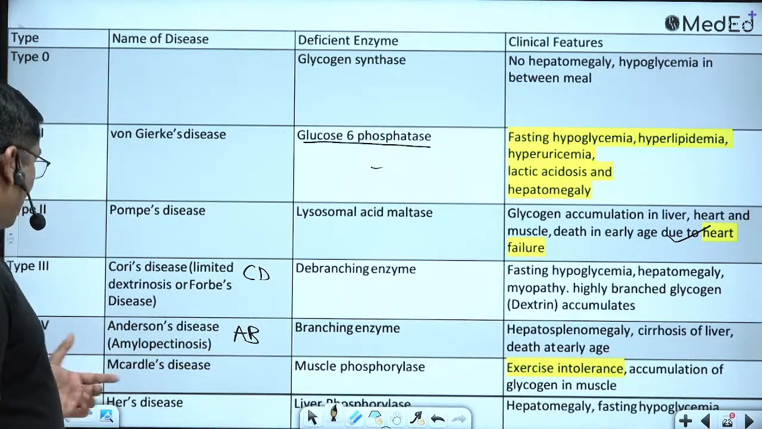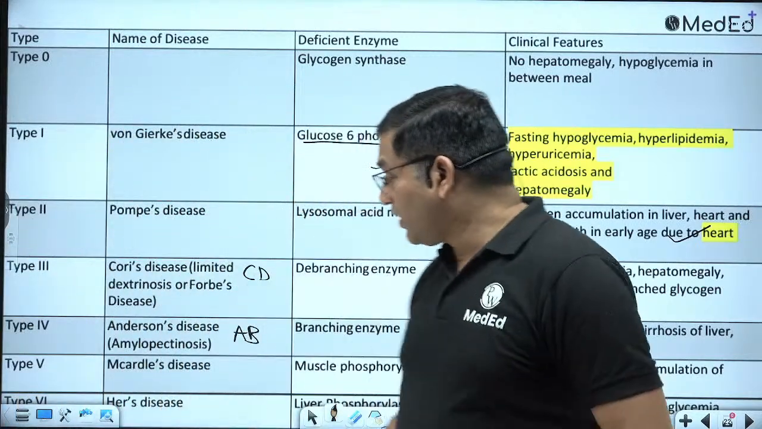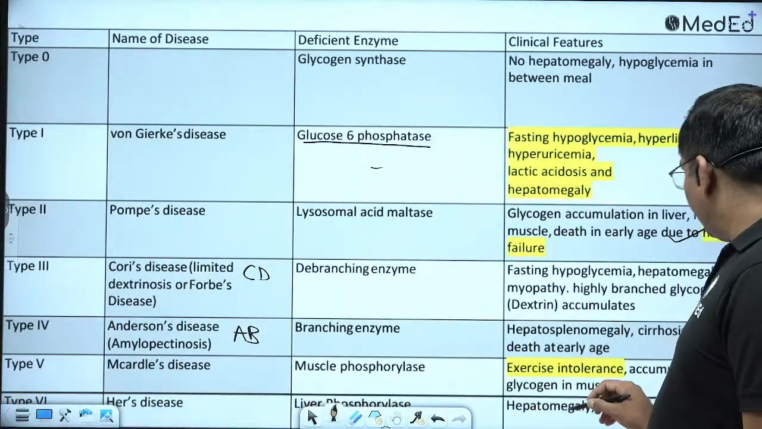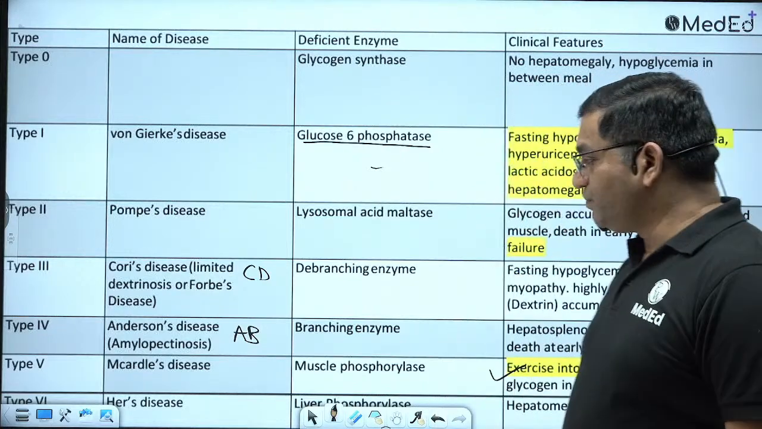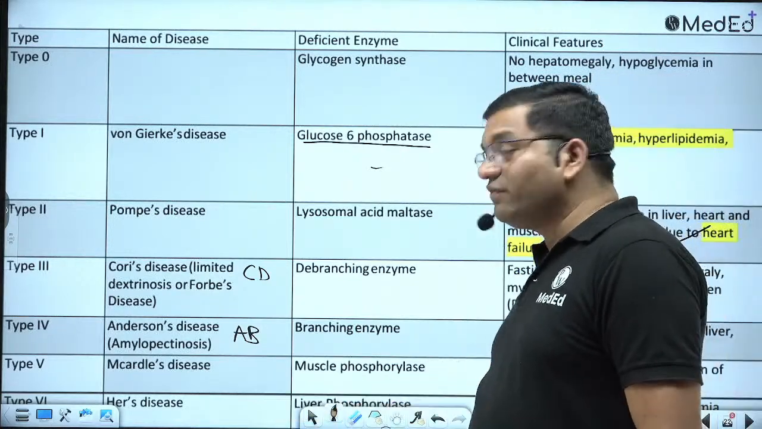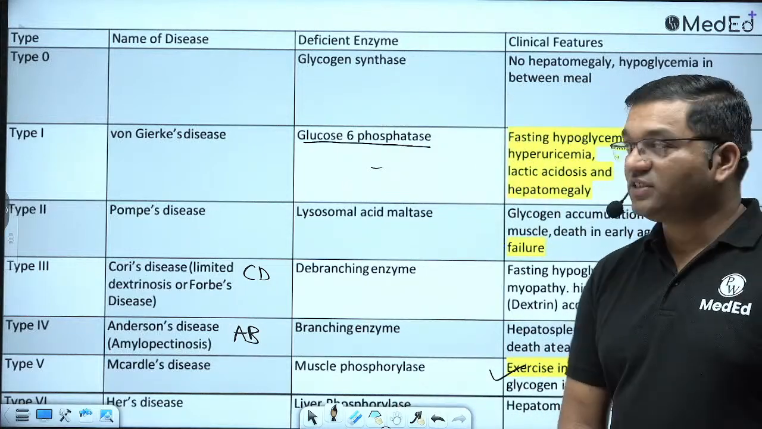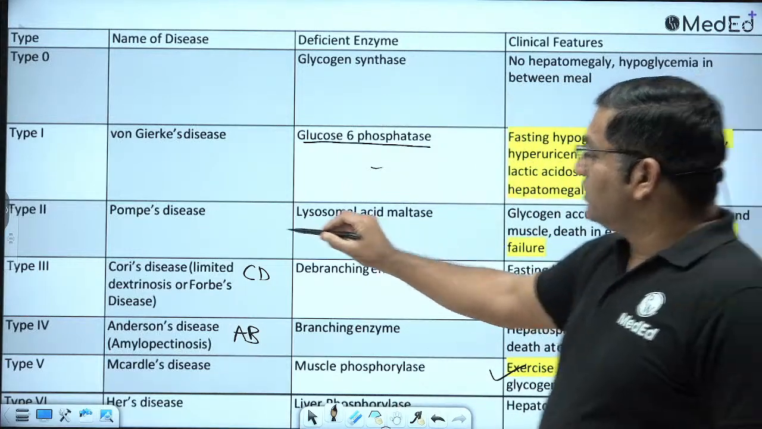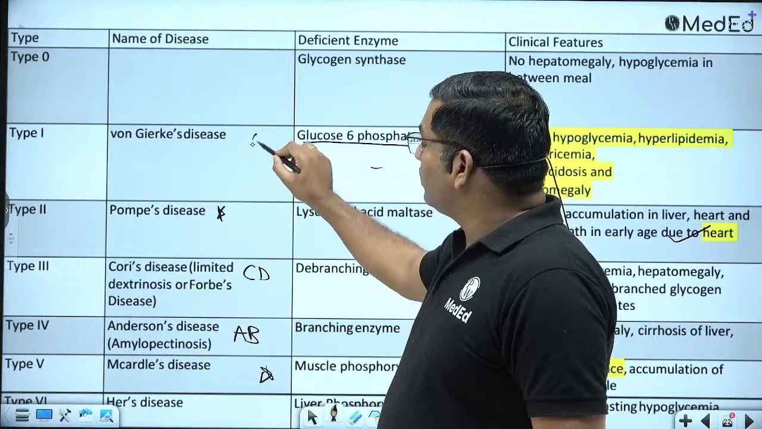In McArdle's disease, there is muscle involvement because of deficiency of the enzyme muscle phosphorylase, and there is exercise intolerance. This is the typical feature, and glycogen accumulates in the muscle. Then Hers' disease: there is liver glycogen phosphorylase defect, with hepatomegaly and fasting hypoglycemia. Of these, McArdle is important, and von Gierke is important.